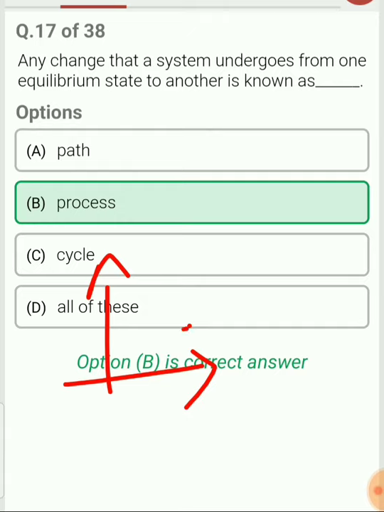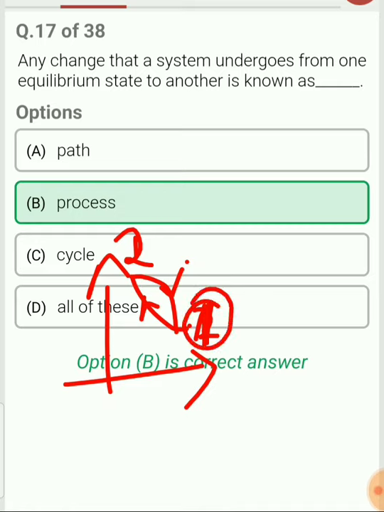For example, the system undergoes a process from 1 to 2. And if it undergoes a next process from 2 to 1 in such a way that it comes back to its original state 1, then these two processes make one cycle. So a cycle is a group of processes in which the final state and the initial state are the same. In this case, the initial state and final state is state 1. So this is called a cycle.